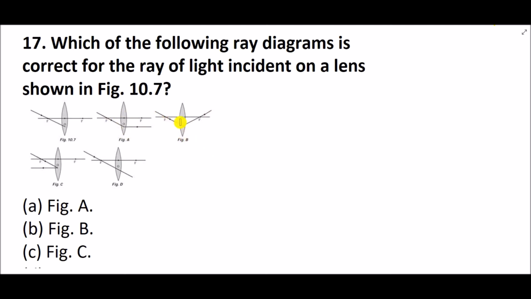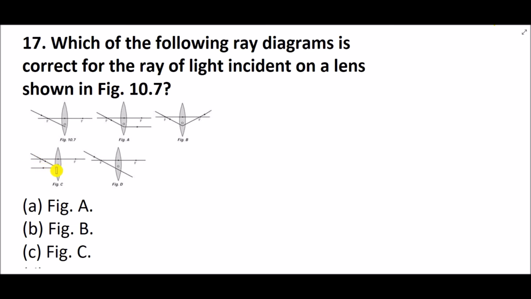Here, incident rays come from the focal point, and after refraction again go through the focal point. That's wrong. Here we see rays coming from the focal point but reflecting back, becoming parallel but reflecting.